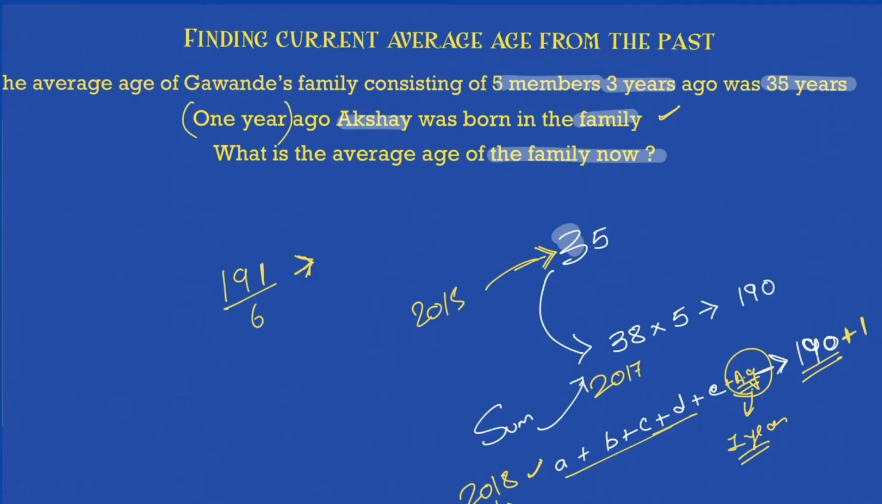So because of Akshay, obviously the average will reduce because he's just 1 year old now. So he will take age from all the other members in the family. He'll take age from all the other members. Okay, so let's just do it right now.